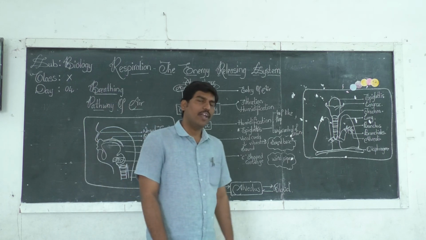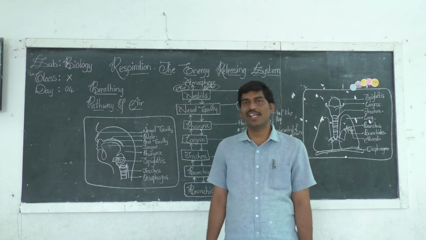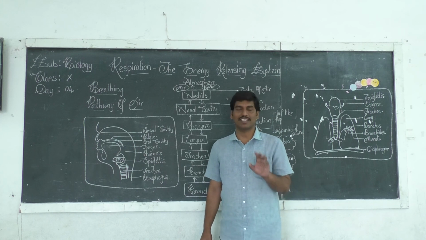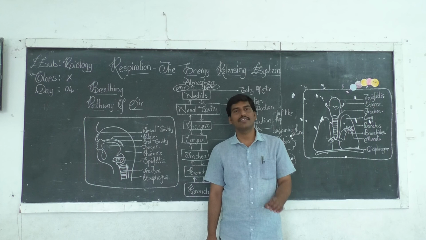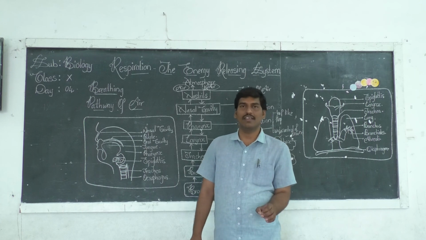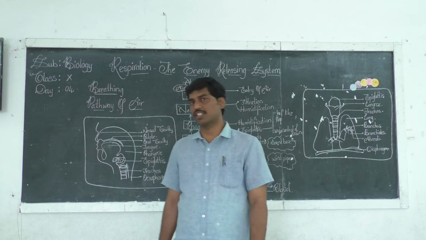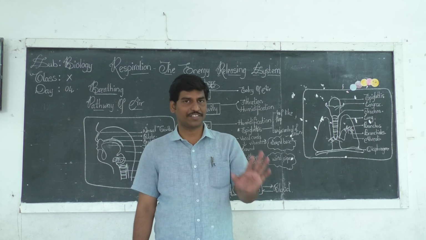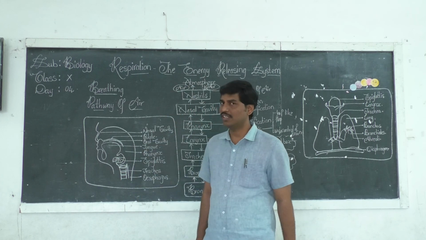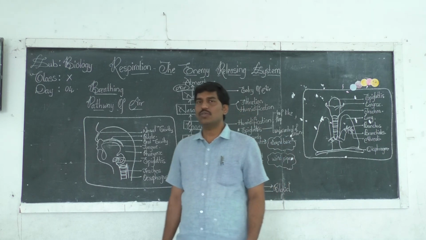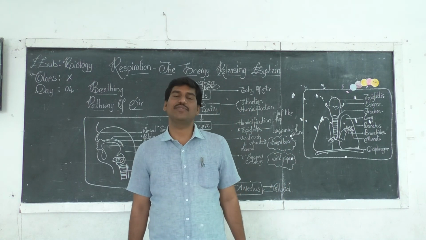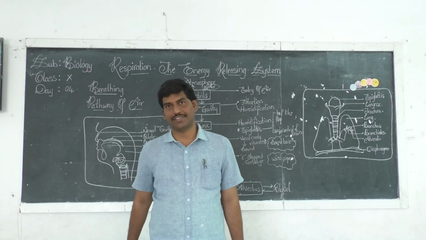So, children, I hope you know that there are different sense organs on our face. Can you name a sense organ which is responsible for smell? Yes, of course, that is the nose. Children, the nose has openings which are called nostrils.